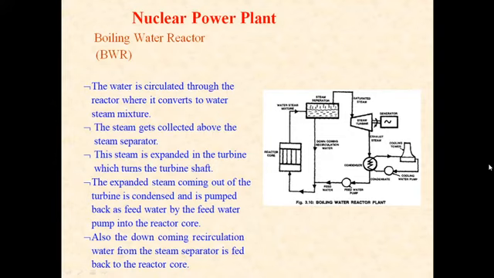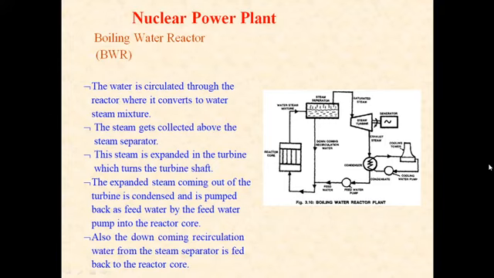This operating temperature gives a Carnot efficiency of 42% with a practical operating efficiency of 32%, lesser than the pressurized water reactor. The coolant also serves the triple function of coolant, moderator and working fluid.